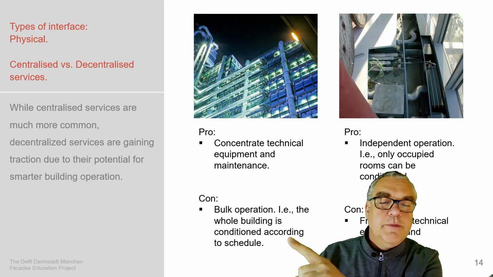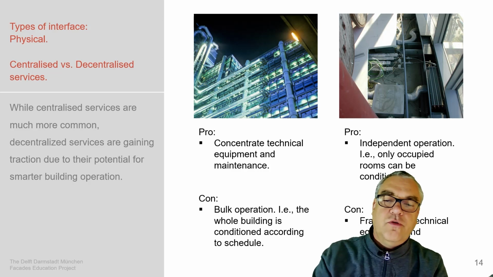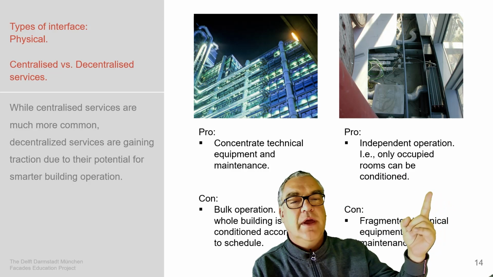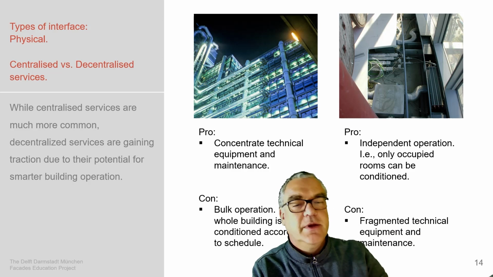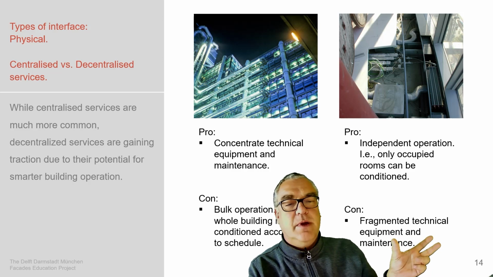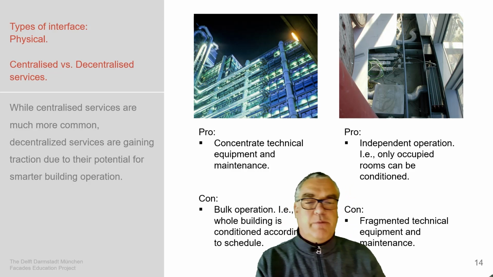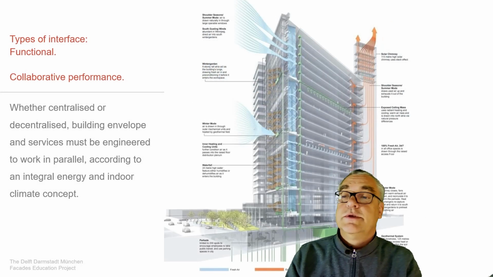The con is obviously it needs to be centrally controlled, and the central control means also central conditioning, versus the decentralized version, which is an independent operation. You can operate the service when needed. You condition only that part. And the cons are obviously as well: it's a fragmented technical equipment, and also fragmented maintenance, which is then the question which you need to discuss as